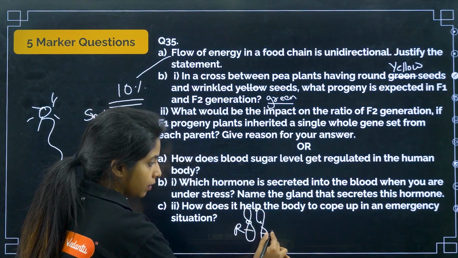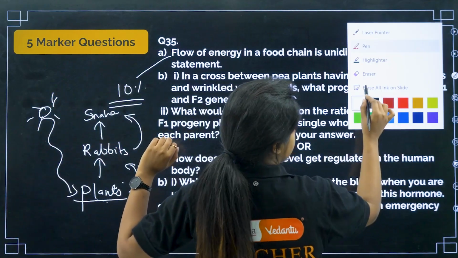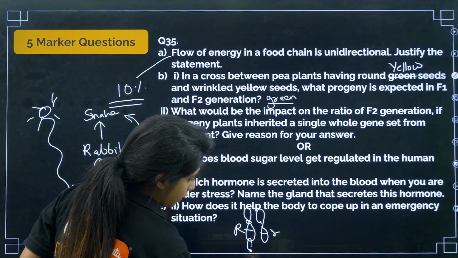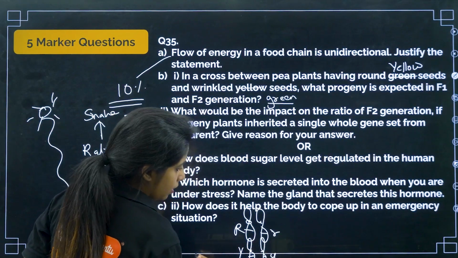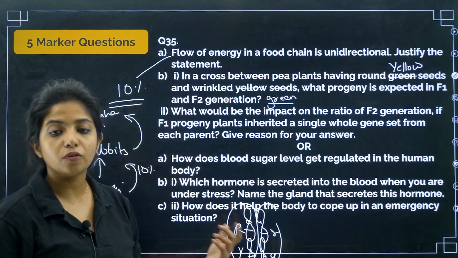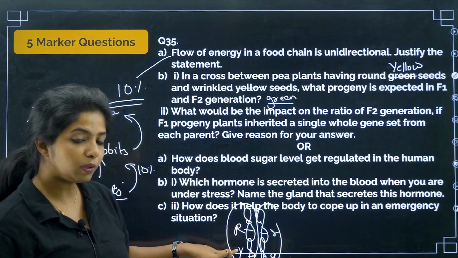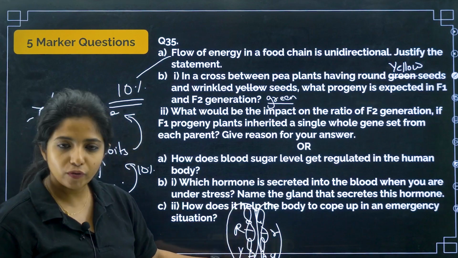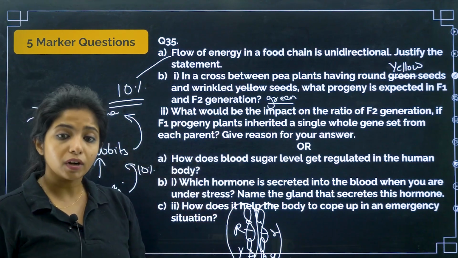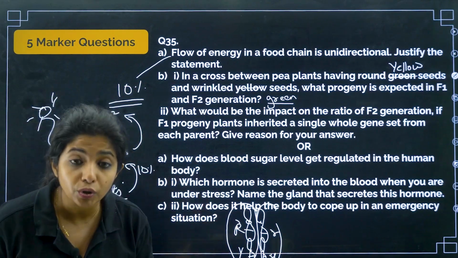For example, capital R and small r is there. And capital Y, small y is there. If all of them are going to get this, basically there won't be any new combination that you are going to see. One whole gene set you are getting, that means capital R will always be with capital Y, small r will always be with small y. But it was not like that when we were making gametes, right? Capital R was going with this, capital R was going with this also, which is why you found newer combinations.